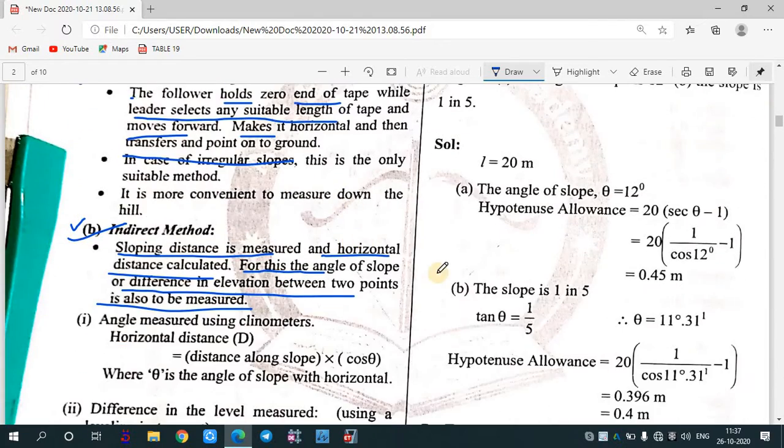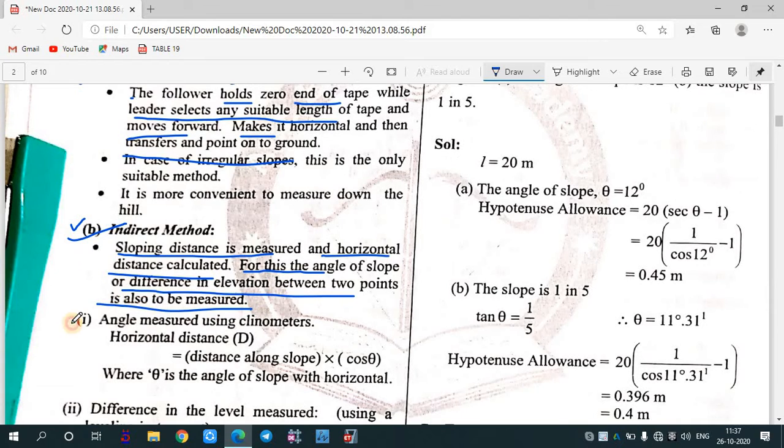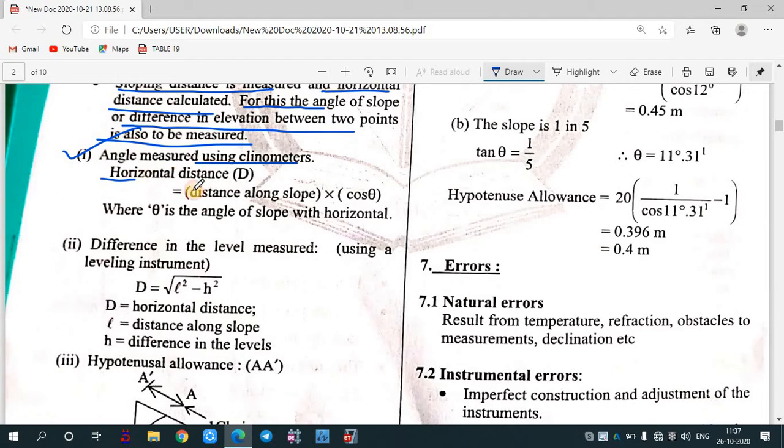After that, by using some formula we can easily calculate the horizontal distance. Now, the angle is measured using a clinometer. Horizontal distance can be calculated by what? Whatever distance you have measured along the slope can be multiplied by cos theta. That will give you the horizontal distance.